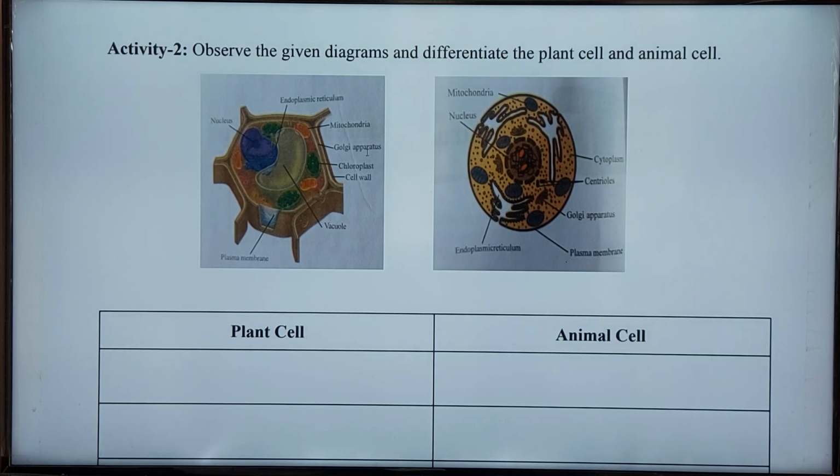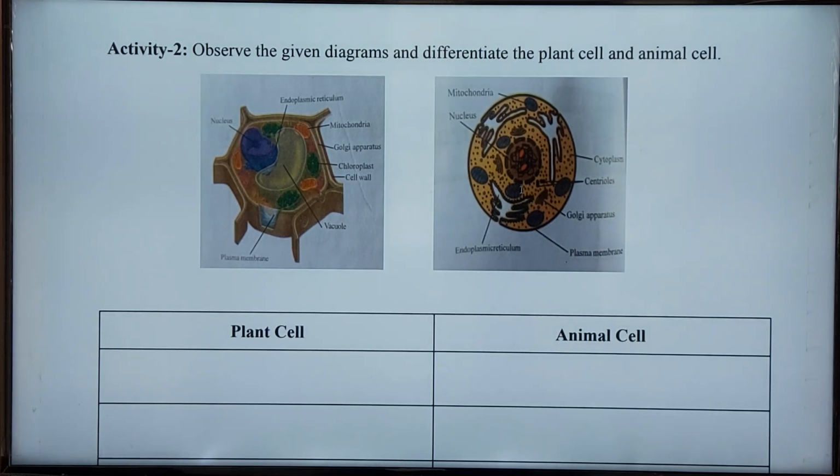In the plant cell, the nucleus is present at the side of the cell. That is what you have to identify. If you observe the plant cell carefully, you can see the nucleus at the side of the cell. But in the animal cell, the nucleus is present in the center of the cell.